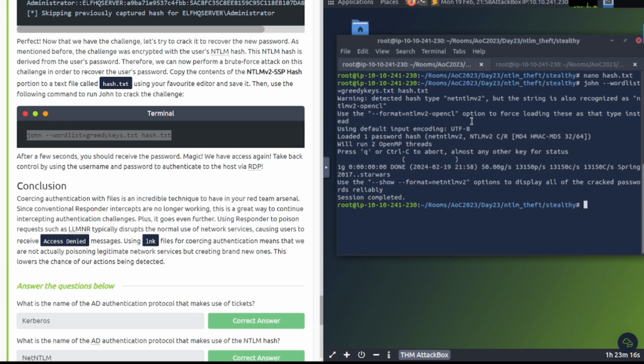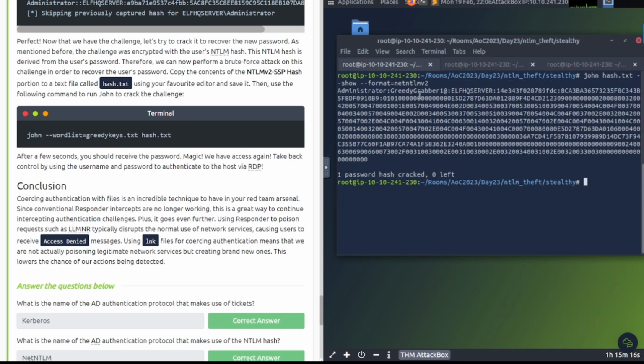Let's see what it says. I'm not sure what happened, but the password was cracked. As you can see here, administrator, and then there's the password here. Greedy grabber one, and so on.